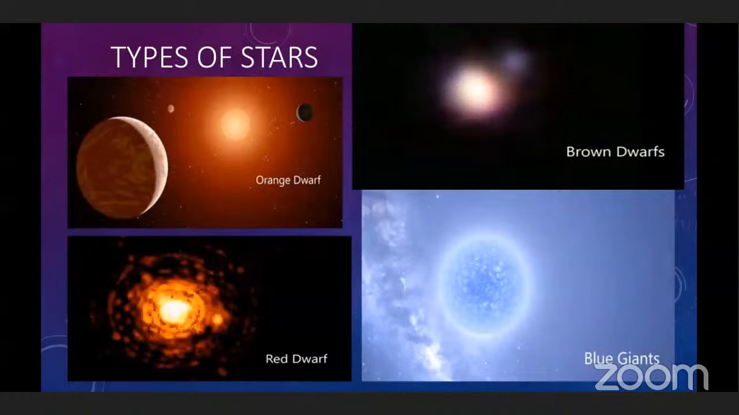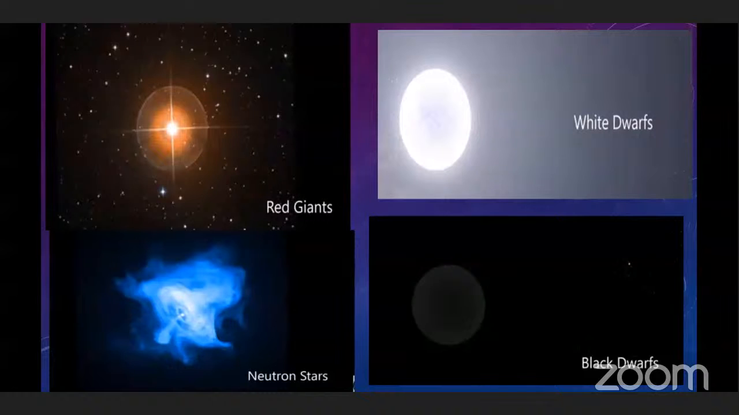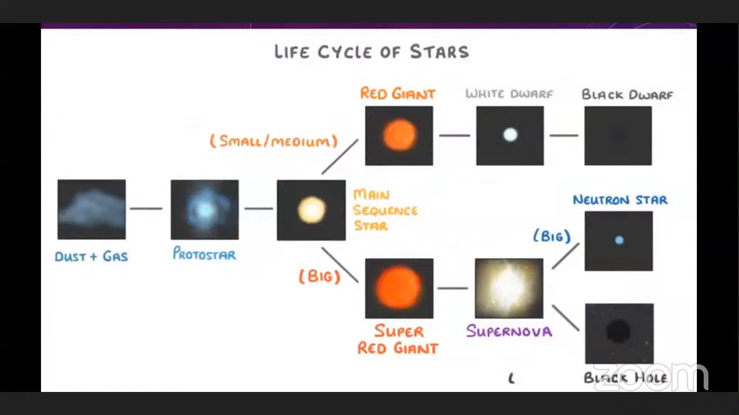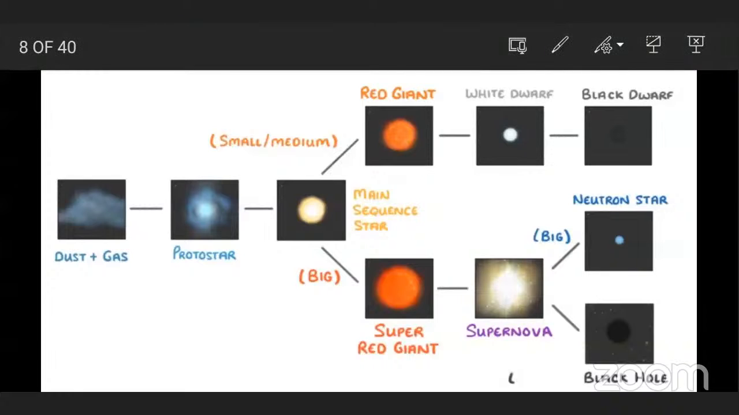In 6th standard, you have already learned types of stars and life cycle of stars. See, these are orange dwarf, brown dwarf, red dwarf, blue giants, red giants, white dwarf, neutron stars, black dwarf. These are some types of stars. Now we will see the life cycle of these stars. These are the different stages in the life cycle of stars, from nebula to their death.